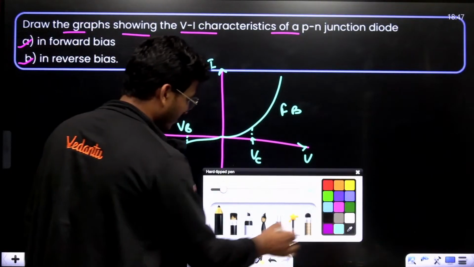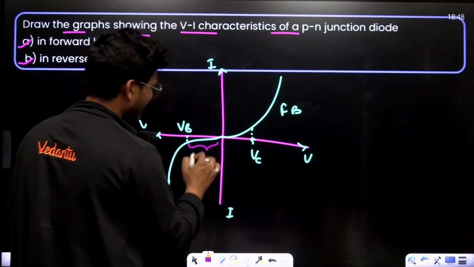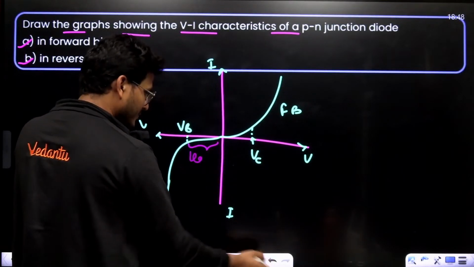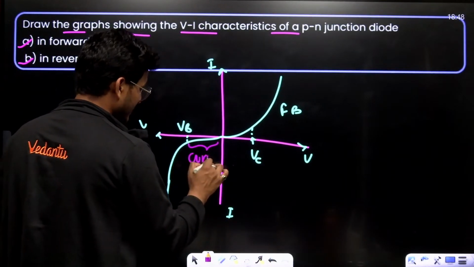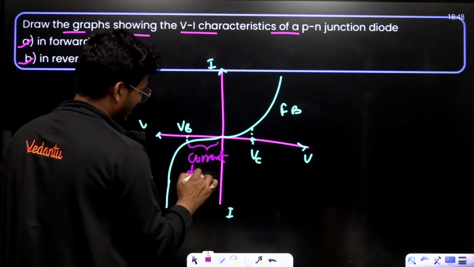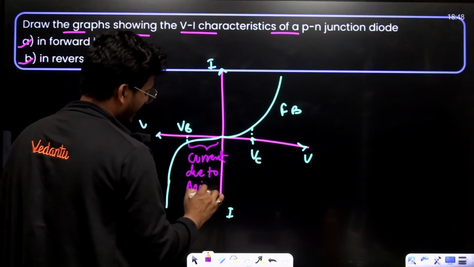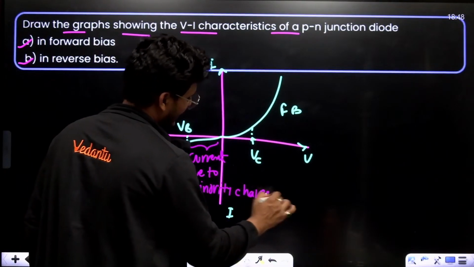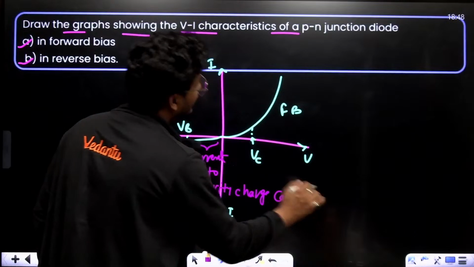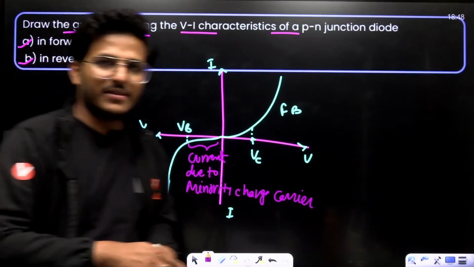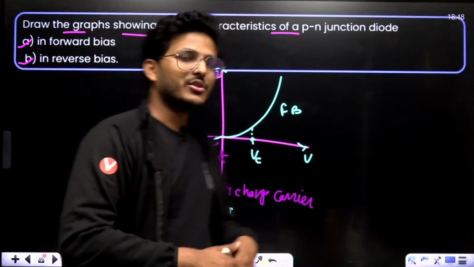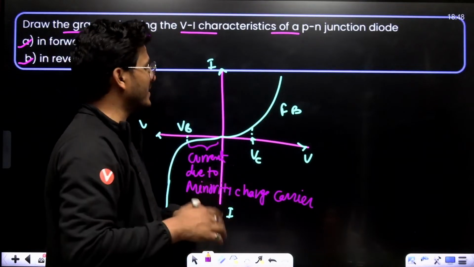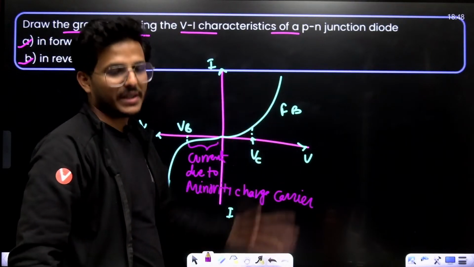And what about this? This is due to leakage current, or current due to minority charge carriers. As you know, a semiconductor diode is not an ohmic conductor, so there is no linear change in resistance with respect to potential.